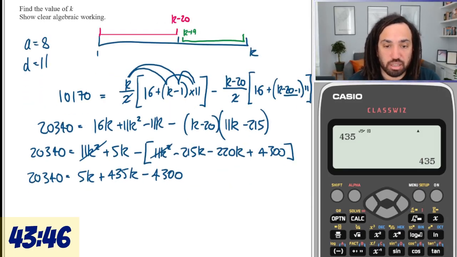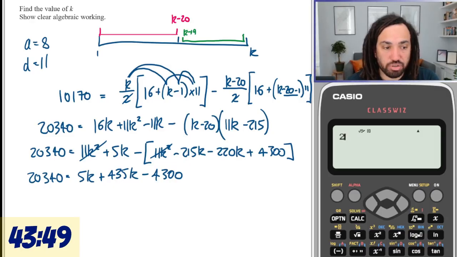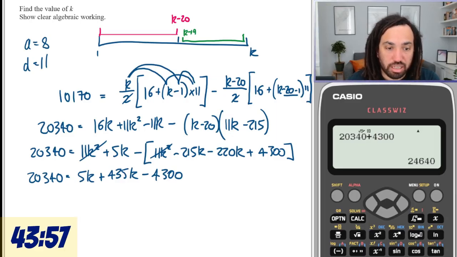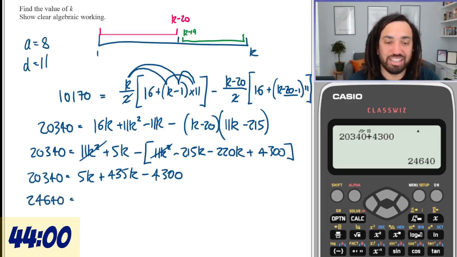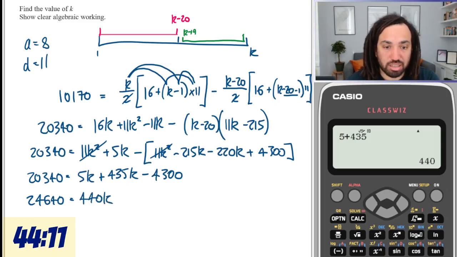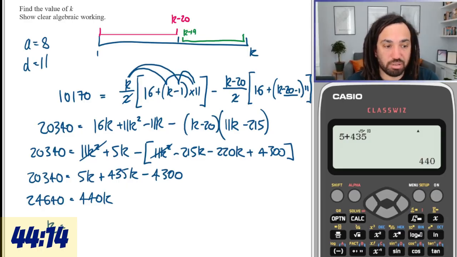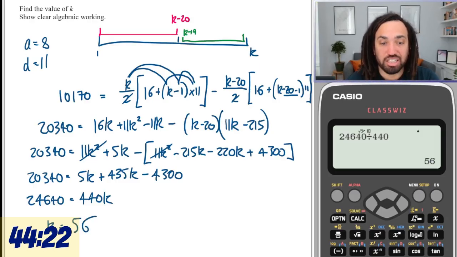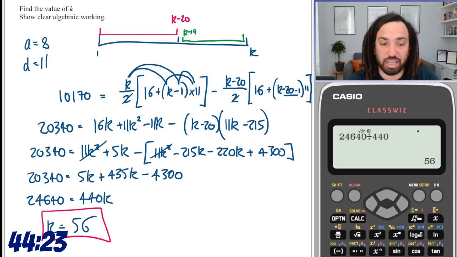Okay, so let's take 20340 and add on the 4300. Oh, this is not going to be a whole number, is it? Oh, please, it has to be a whole number. Please be a whole number. I do not want to have to go back and check. Yeah! Let's go. Okay, we're done.